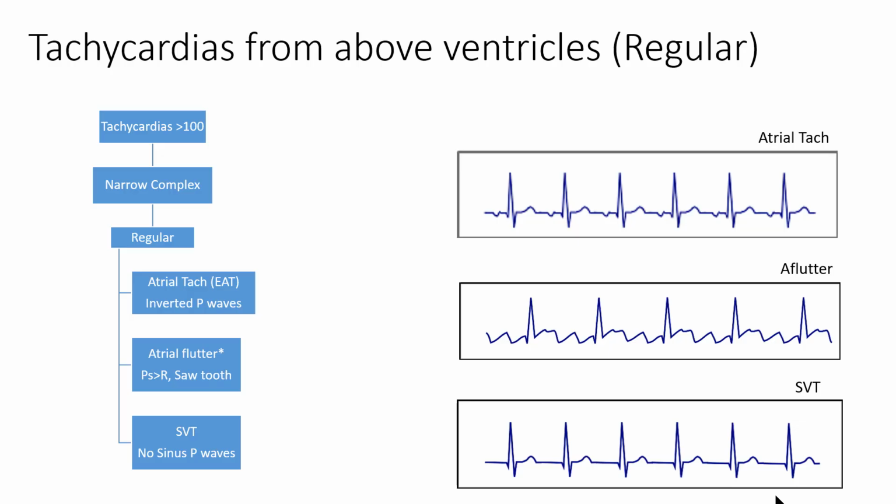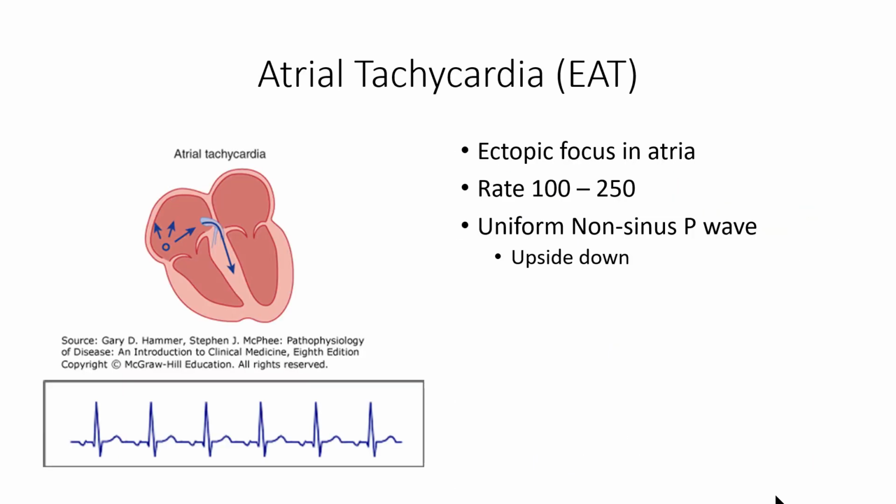Here we're going to have a high heart rate. It's going to be regular for the most part, but occasionally can be irregular, and that's why there is an asterisk by atrial flutter. In lower rates on atrial flutter, we will be able to see that there are more P waves per QRS complex, and that sometimes we can identify the so-called sawtooth pattern. And then the last of the regular tachycardias that arise from above the ventricles is going to be supraventricular tachycardia, in which we have a regular, narrow complex, fast rhythm greater than 100, in which there are no discernible sinus P waves.